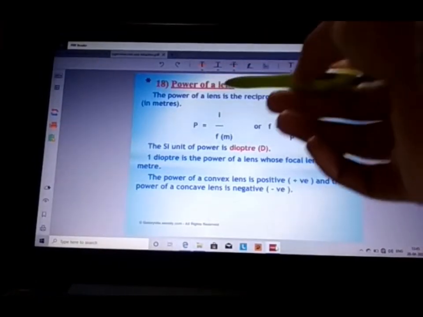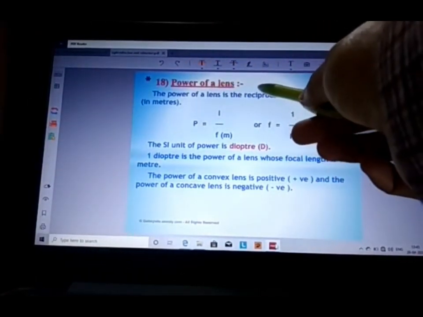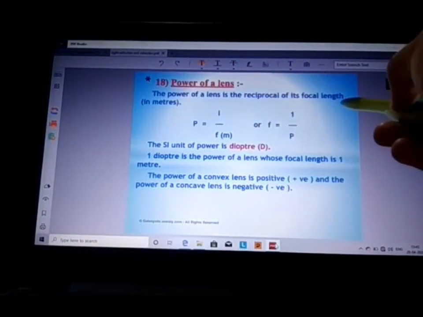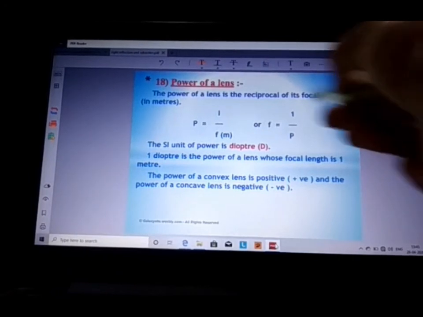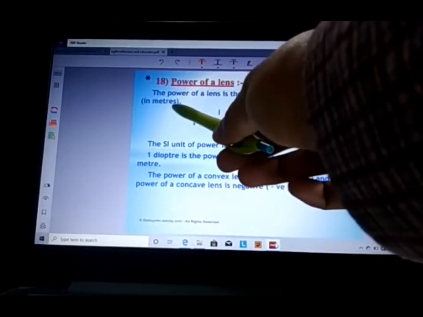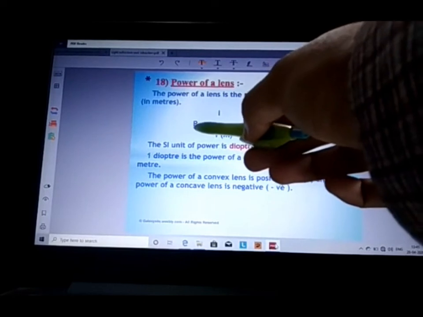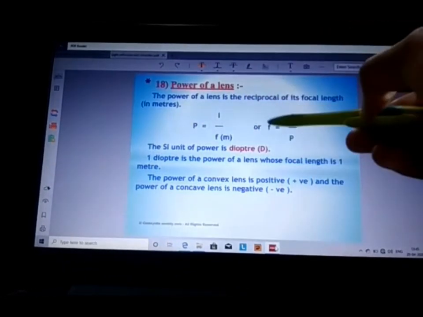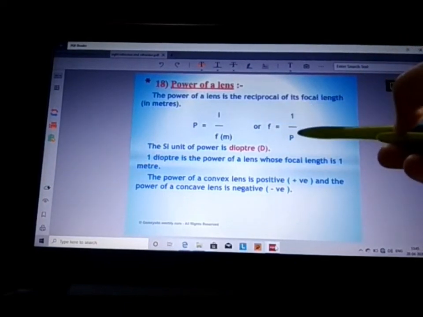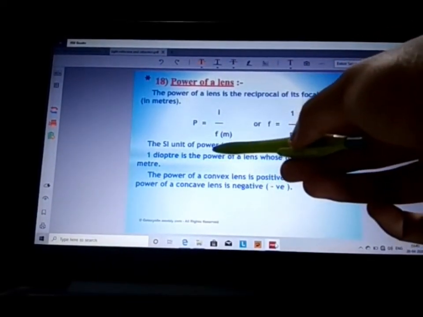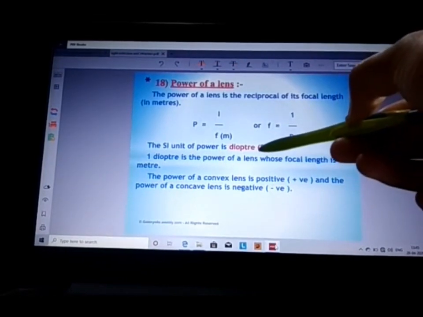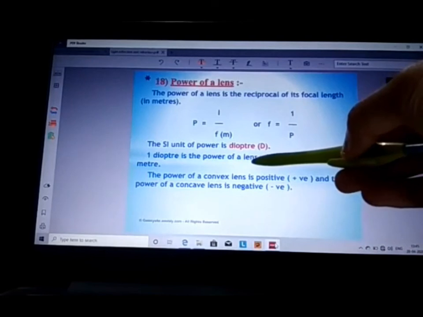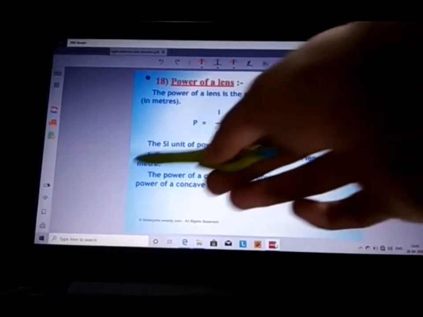Now this is the last topic, that is power of the lens. Power of the lens is the reciprocal of focal length of the lens, and the focal length is measured in meter. So power of the lens is P = 1/f, and focal length is in meter. So focal length f will be 1/P. The SI unit of power of lens is diopter, and it is represented by capital D. 1 diopter is the power of lens whose focal length is 1 meter.